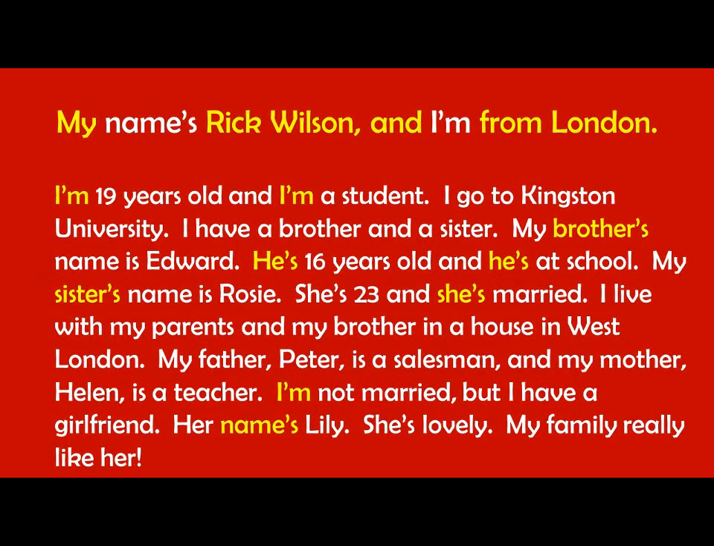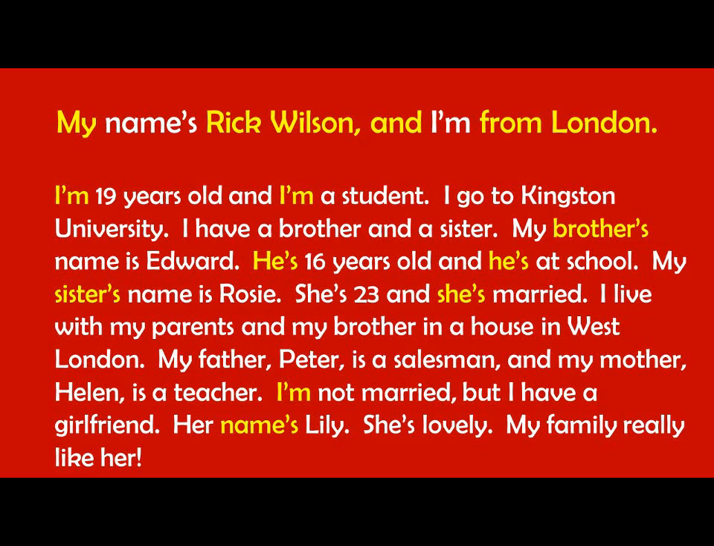Let's look at the apostrophe S in the story. The first one, and I'll highlight them also, the first one is my name's Rick. My name is Rick. And so it is apostrophe helps us to say the short form. And I'm from London, I am also the short form. I'm from London. I'm 19 years old. I'm a student. We go on down.